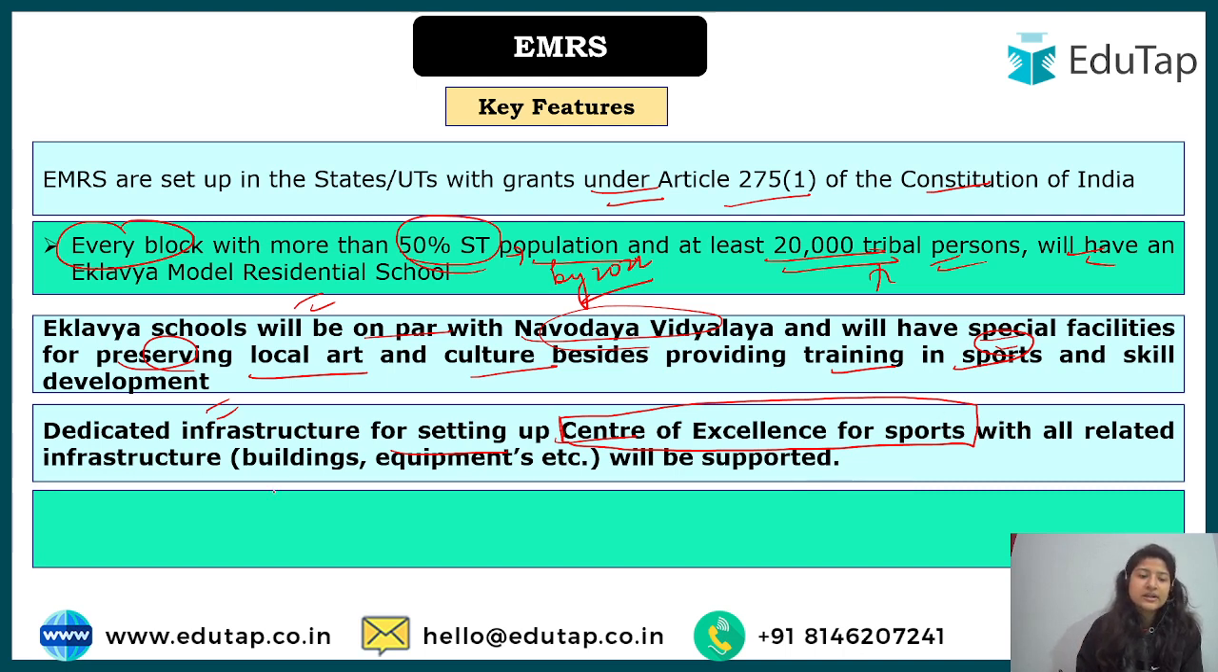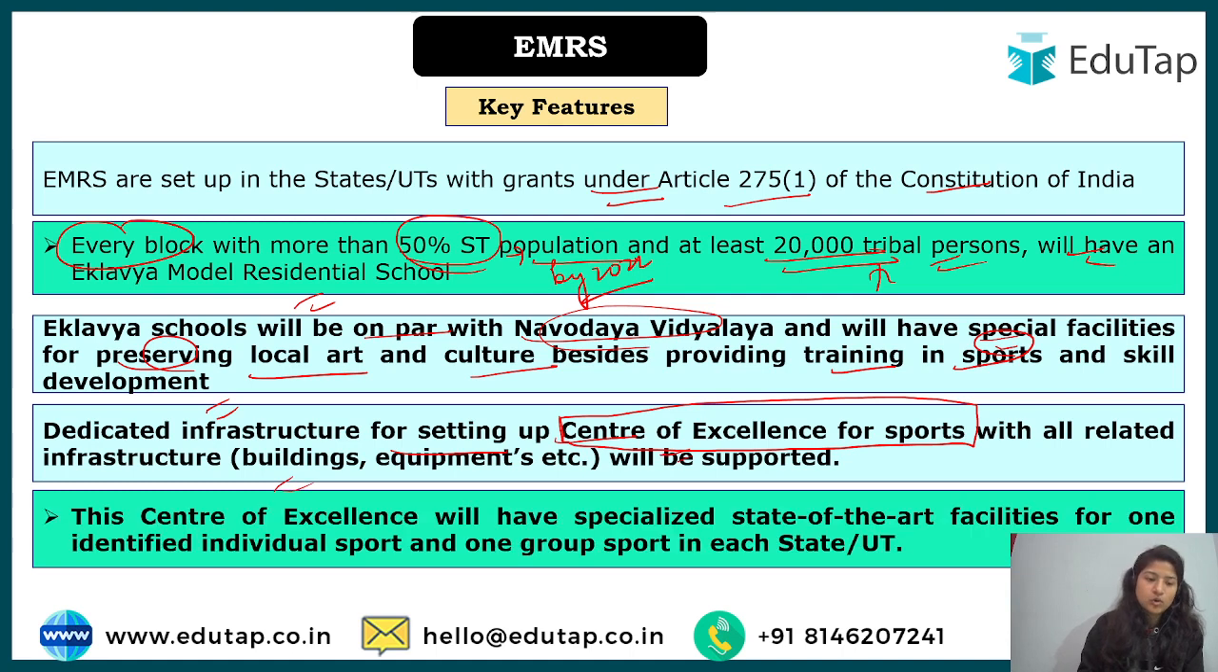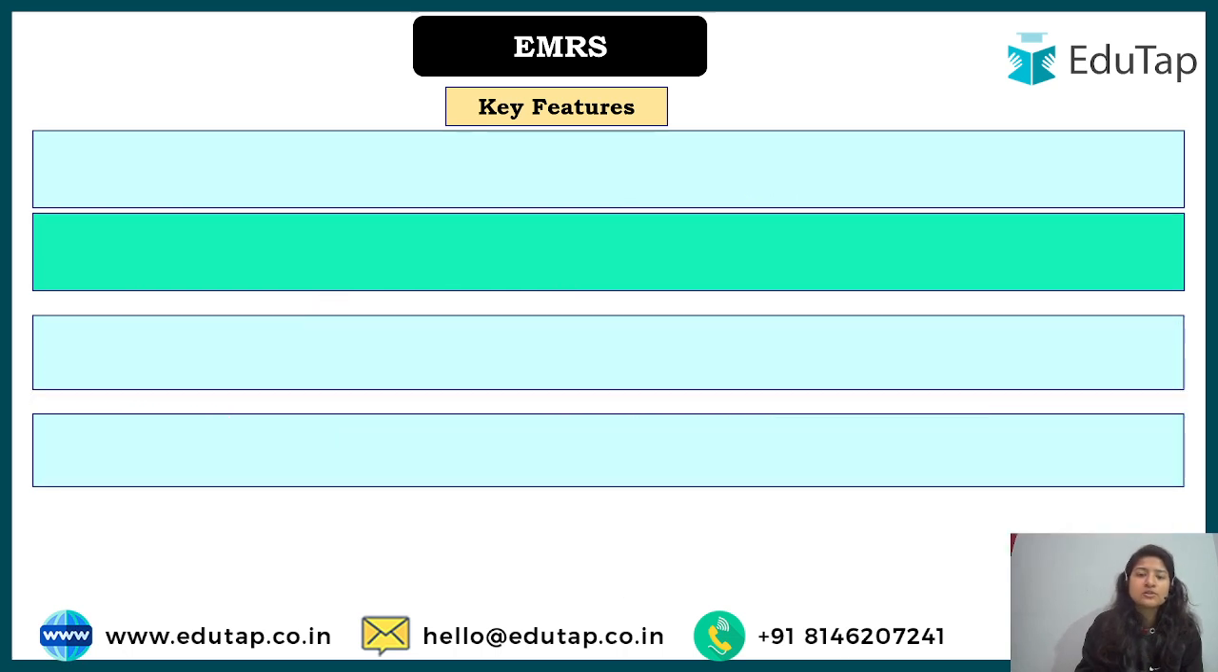And this will be related to infrastructure. All things will be supported, and this center of excellence will have specialized state of the art facilities for one identified individual sport and one group sport. So we know that every area has some kind of its own sports, right? Or they are dedicated to one kind of sport, so that will be taken care of under this particular scheme. Specialized state of the art facilities will be provided to the individual events also and to the group event sport also.